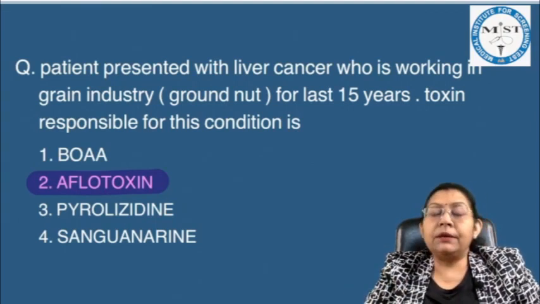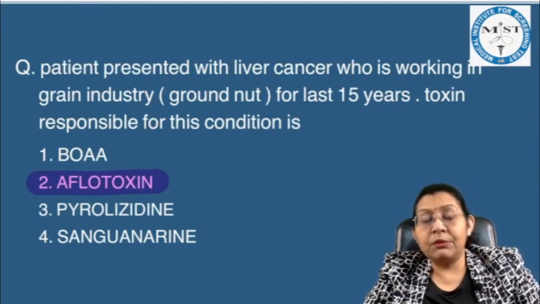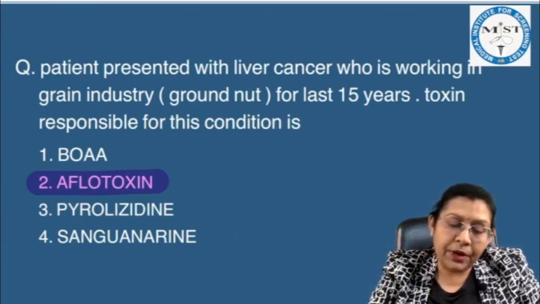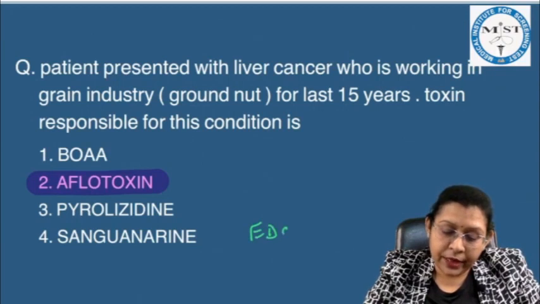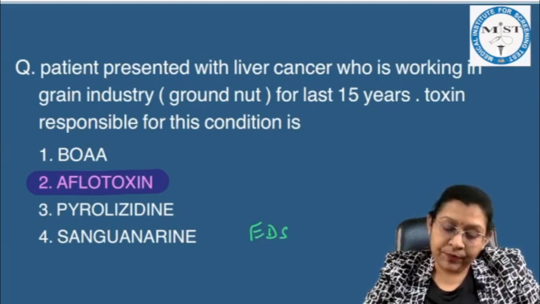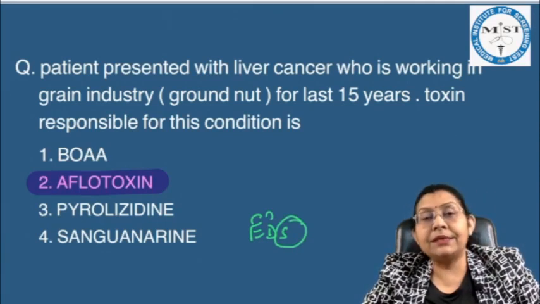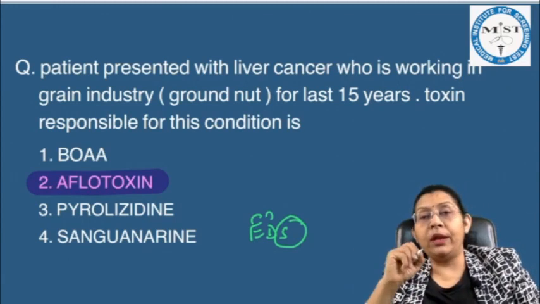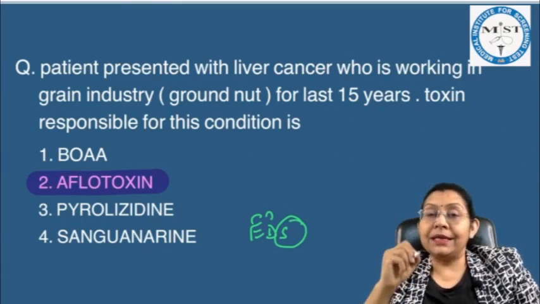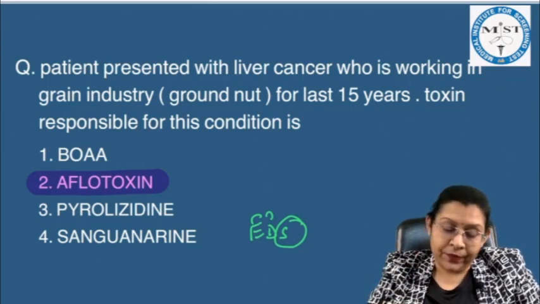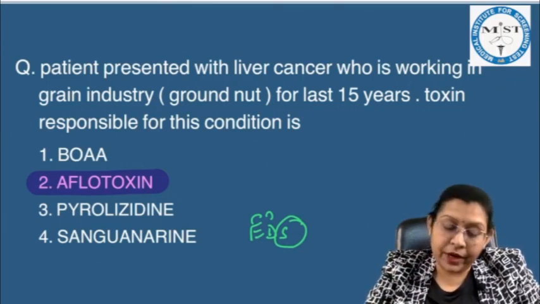We all know that some of our friends are doing the dental course, BDS, so you can remember it like EDS BDS, meaning epidemic dropsy. It is caused by a toxin, that is S is for sanguinarine. If you are not able to remember the whole name, you can just remember S is for sanguinarine, it is for epidemic dropsy.